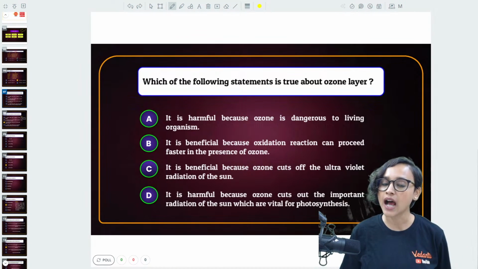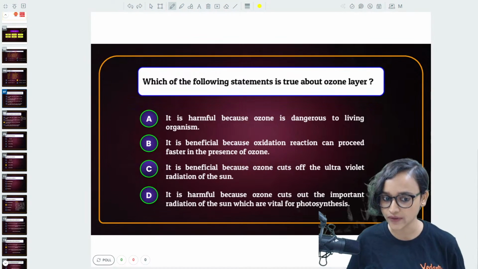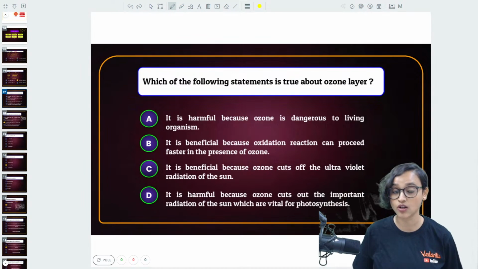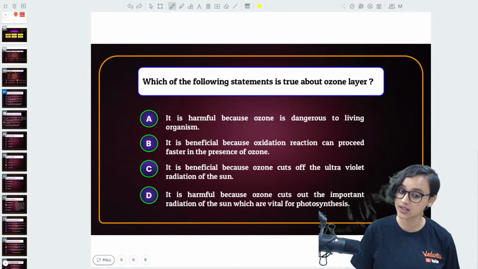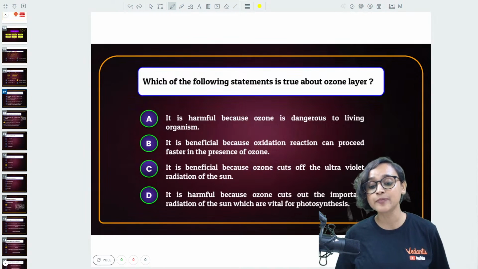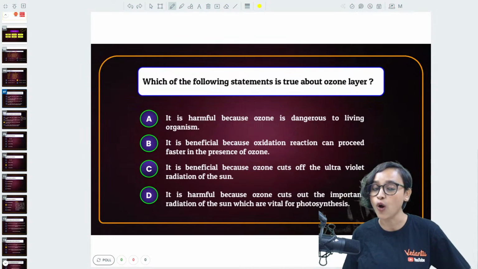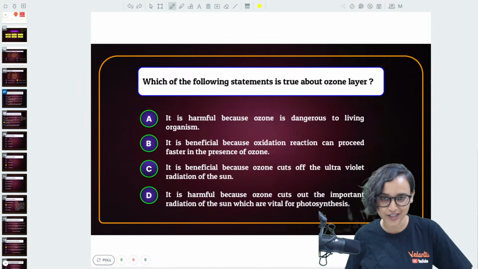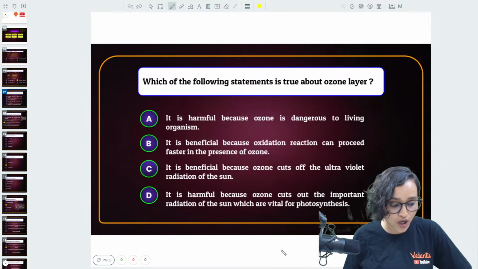Tell me. It is harmful because ozone is dangerous to living organisms. It is beneficial because oxidation reaction can proceed faster in the presence of ozone. It is beneficial because ozone cuts off the ultraviolet radiation of the sun. Or is it harmful because ozone cuts out the important radiation of the sun which are vital for photosynthesis? What do you think?